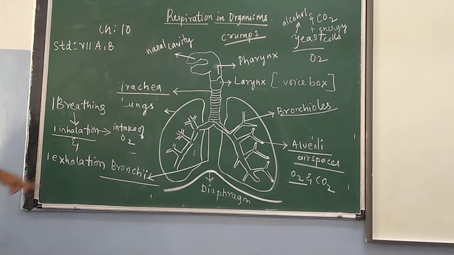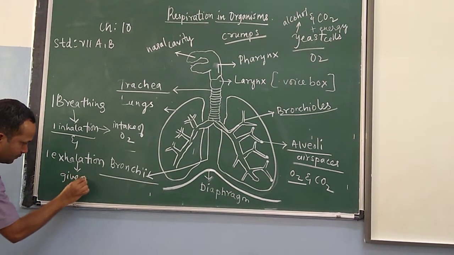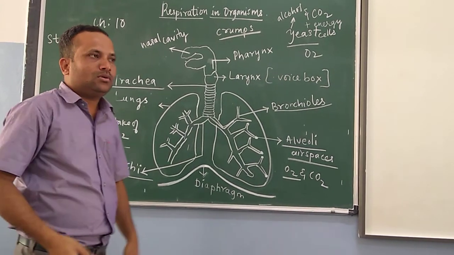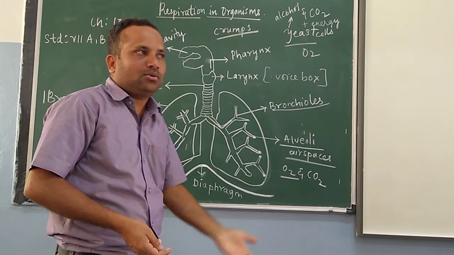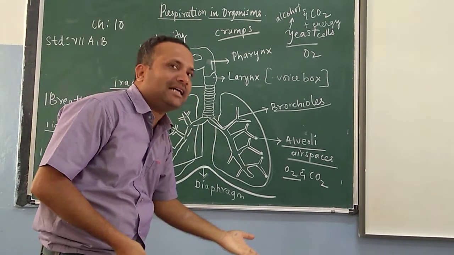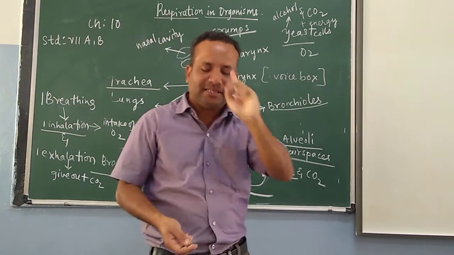One exhalation means I give out carbon dioxide from my body. So once I take in oxygen, once I give out carbon dioxide. One inhalation and one exhalation is nothing but one breathing.